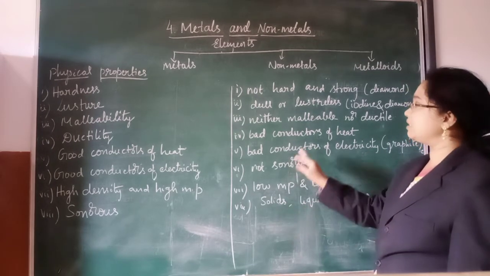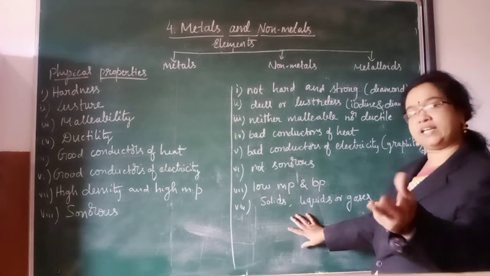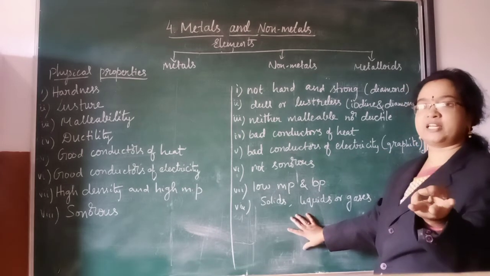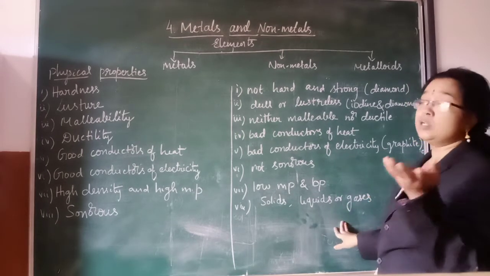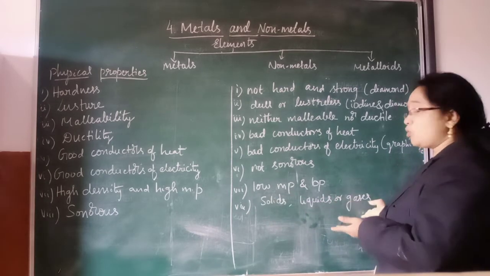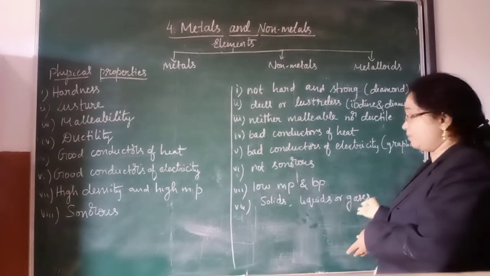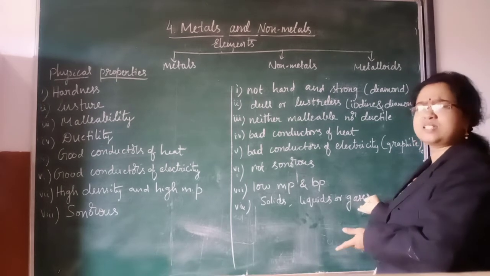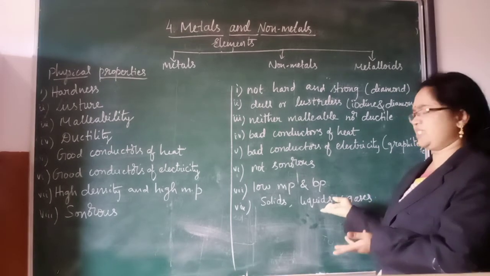Generally non-metals exist in three states. We have three states of matter: solid, liquid, and gas. Some non-metals are gases, like oxygen and nitrogen. Liquids include bromine.